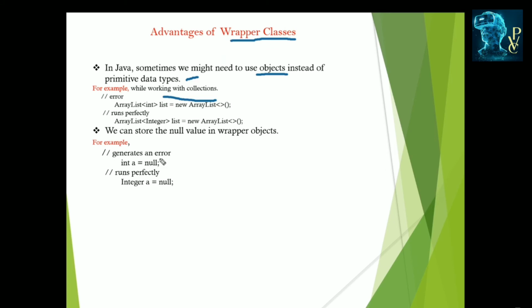Null is nothing, which cannot be assigned, so it displays an error. When a is an object, we can assign null. So wrapper objects are also used to store null values. If you need to store null values in place of primitive types, we need to use wrapper objects instead of those data types.